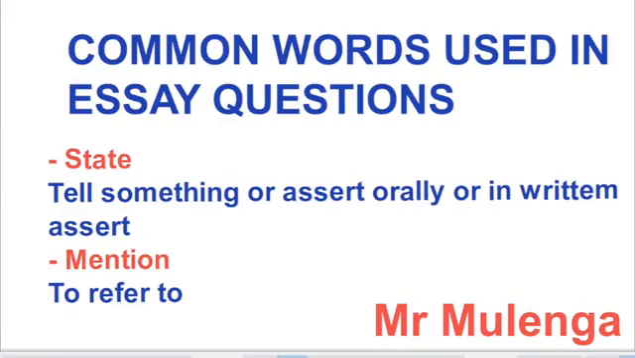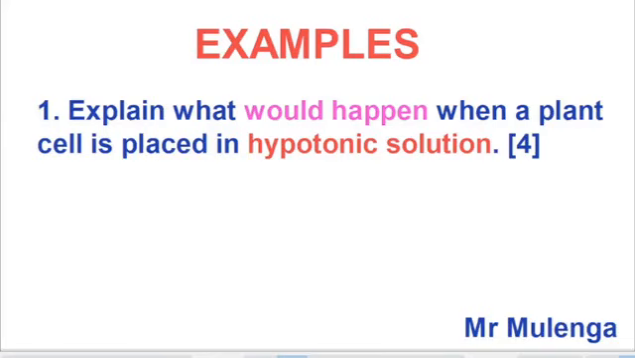So let us now look at some examples on how we can use some of these terms. We are looking at our first example, which is: explain what would happen when a plant cell is placed in hypotonic solution. First thing, understand the question. So how do you understand the question? The way they have used is explain, meaning that you need to provide information to make the reader or the marker understand what you have written about. So explain what would happen. The keyword here is what would happen when a plant cell is placed in hypotonic solution. Another keyword here is hypotonic solution.